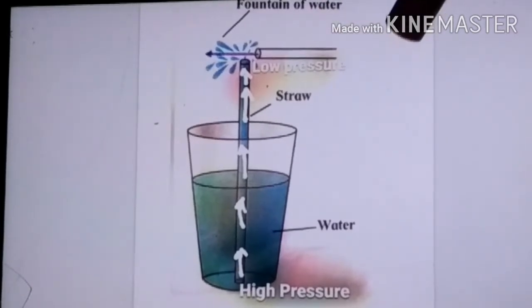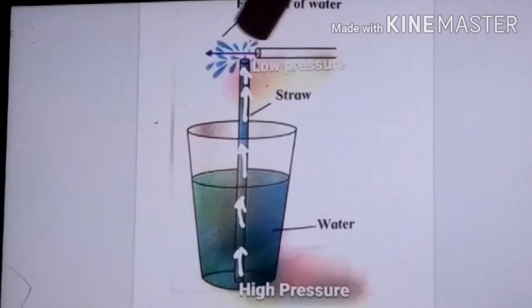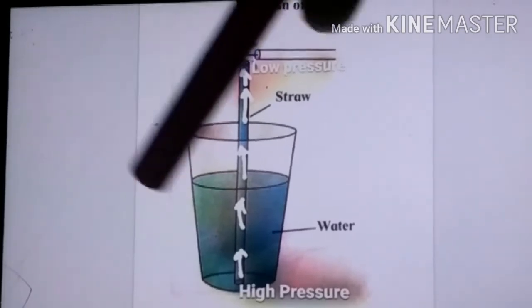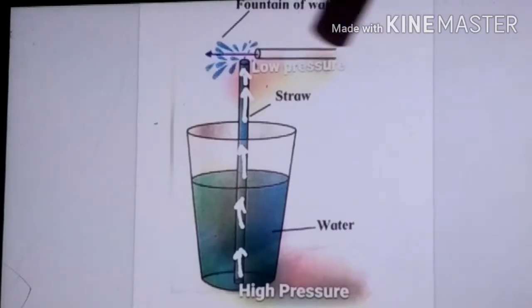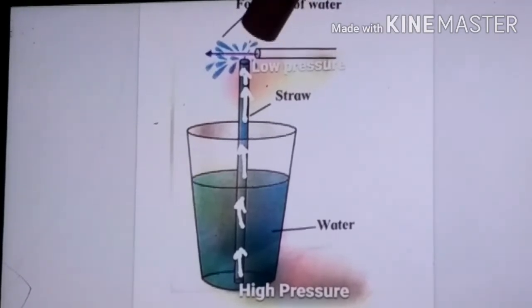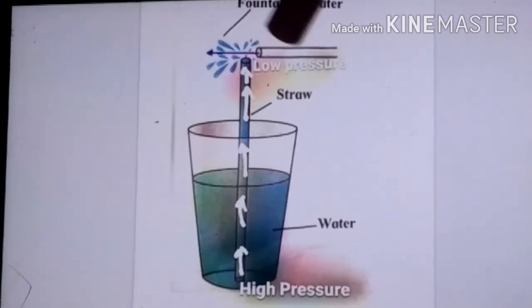Now when I blow air from this side, the molecules of the air will move faster than in the previous case, when I don't blow any air. So the velocity of the air will increase.